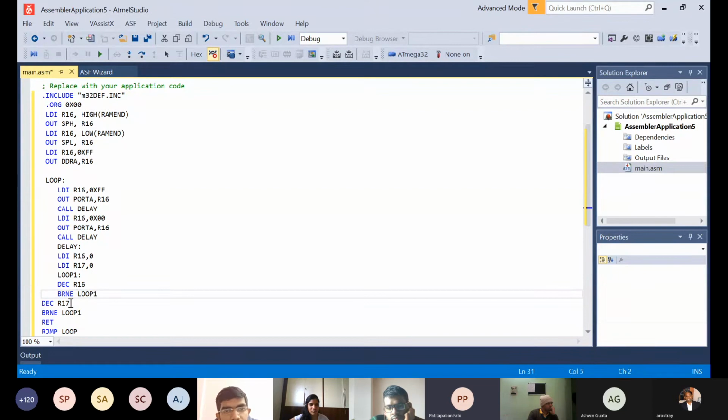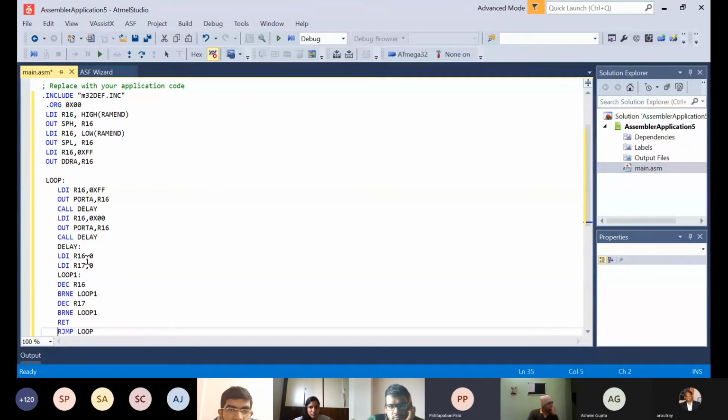From 0 it will go to -1, but -1 is not possible, so it will go again to all the bits being 1, and then start decreasing the value. So there will be 255 cycles. DEC is basically for decreasing the value by 1. And BRNE loop checks the value of the register till it is 0. If all the 255 cycles have been completed, only then will it go to the next instruction, that is decreasing the value of register 17.